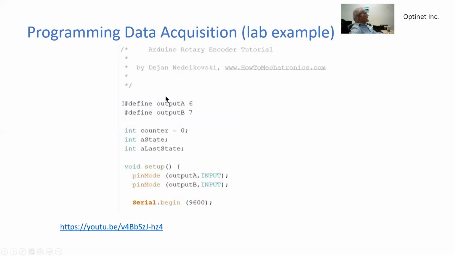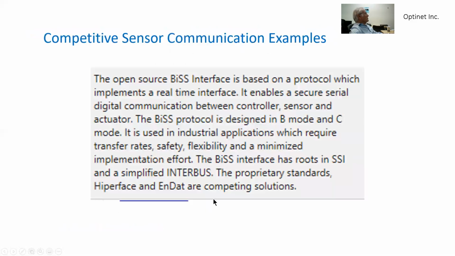We see over here an example of this program, where we define the output A signal at pin 6 and the output B signal at pin 7. We initialize some of the variables, and we also define the outputs A and B as inputs, and then we can continue with the program.